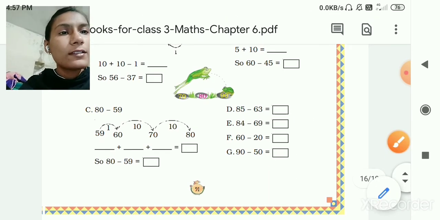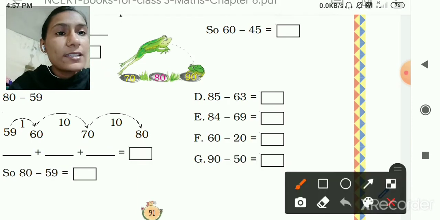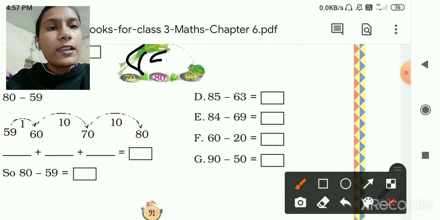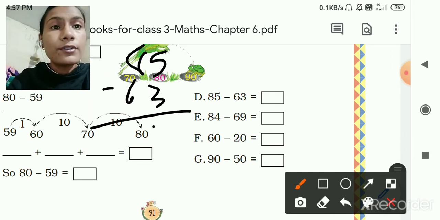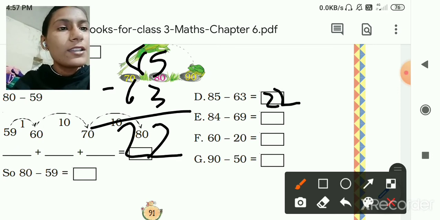Then next one, D number, 85 minus 63. Let's subtract 85 minus 63. Now 5 minus 3 is equal to 2. 8 minus 6 is equal to also 2. So 22. You can write here answer 22.